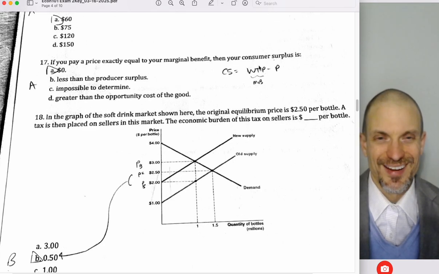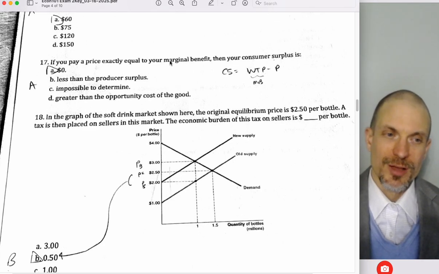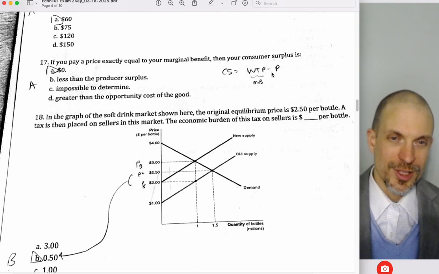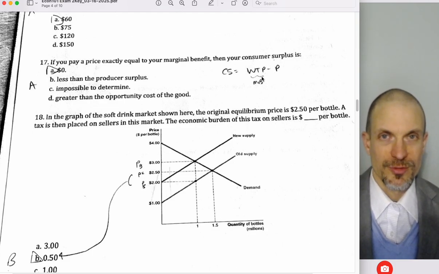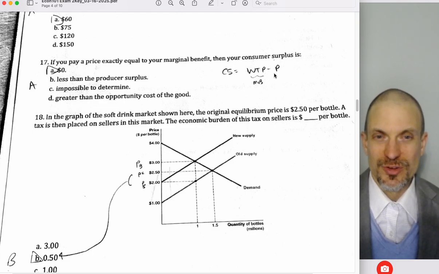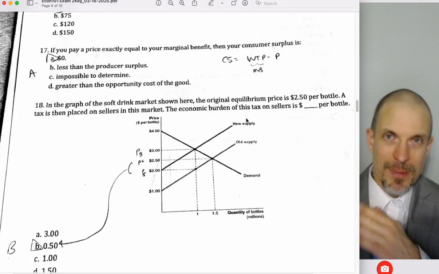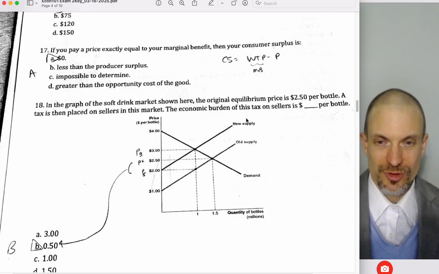Okay, so if you pay a price exactly equal to your marginal benefit, your consumer surplus is 0, right? We'll talk about this later on as being useful for first-degree price discrimination. But anyway, consumer surplus is willingness to pay minus price. Willingness to pay is the marginal benefit. If you pay a price equal to your marginal benefit, consumer surplus is 0. That happens at the last unit when you're optimizing. You buy until the unit where your consumer surplus is 0.